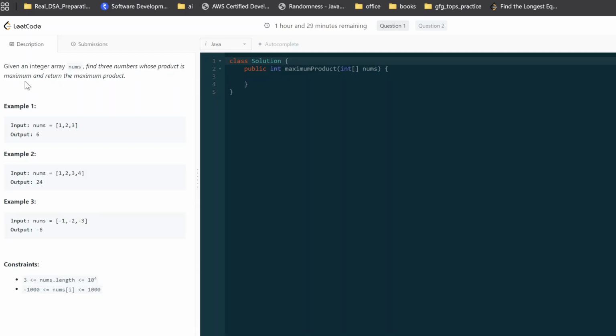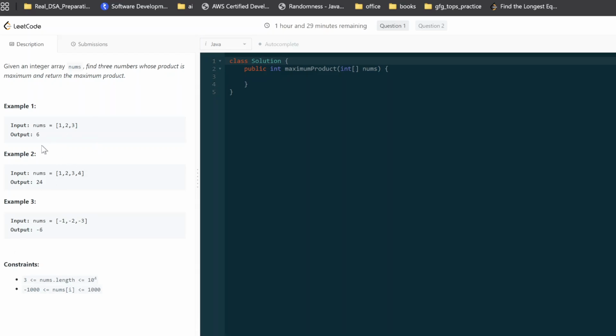The first question says, given an integer array nums, find the three numbers whose product is maximum and return the maximum product. It looks very easy at first sight, but the problem is that the numbers can contain negative numbers too. That's the place we have to make sure we are correct.